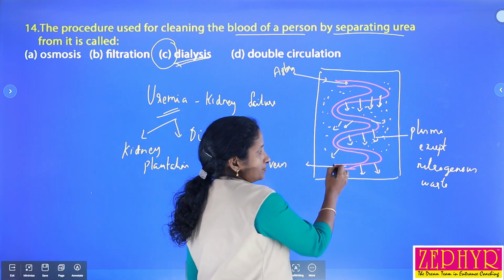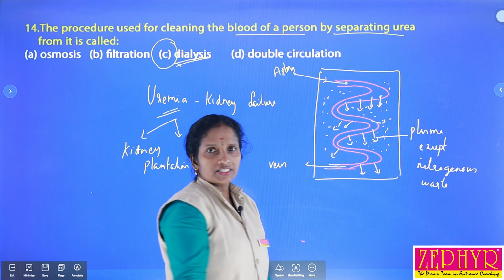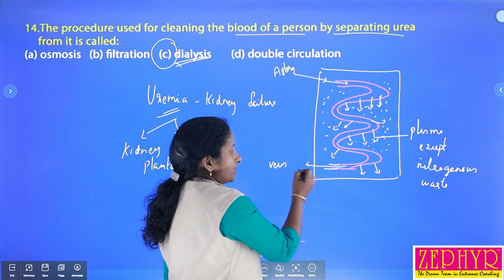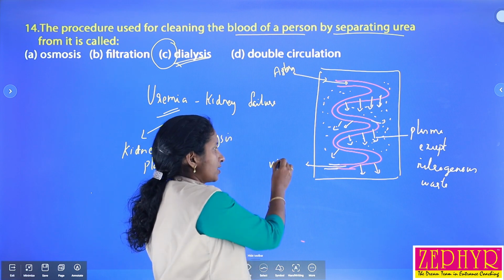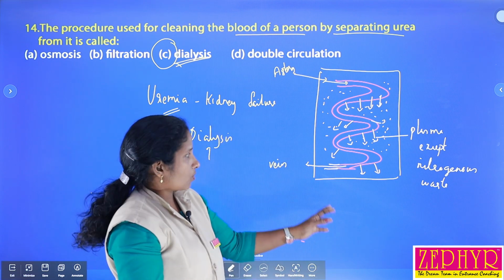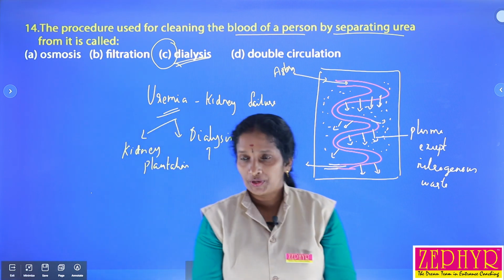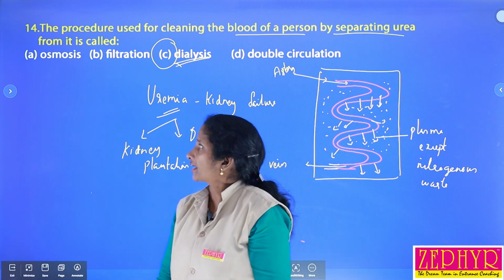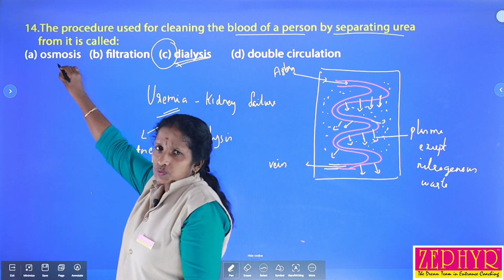So after removal of all these waste materials or nitrogenous waste, the purified blood enters into a convenient vein. This is called a dialysis unit, and this process is called dialysis. Okay. Then osmosis. What is meant by osmosis?